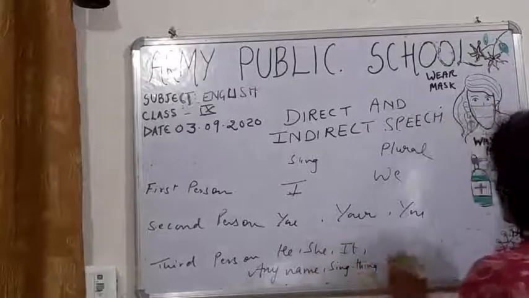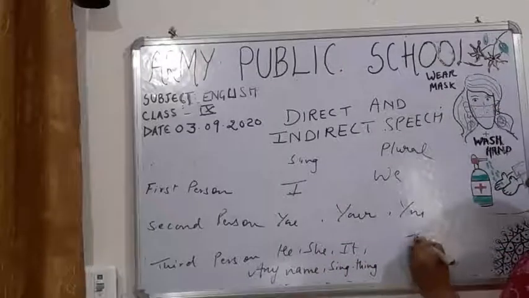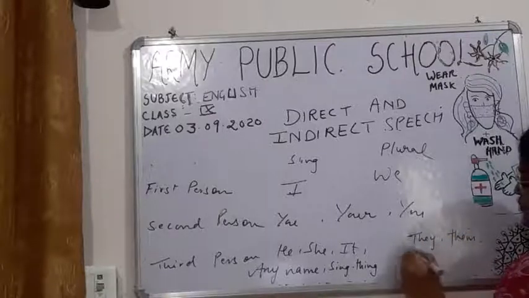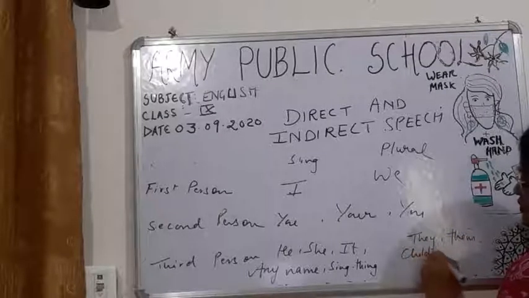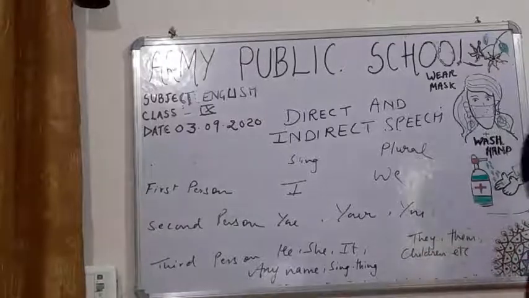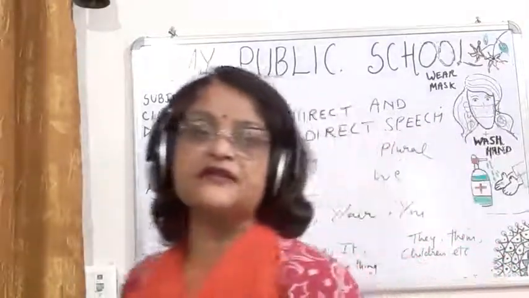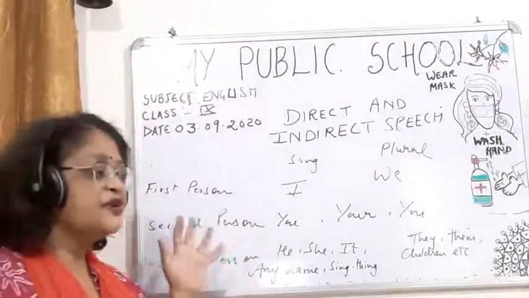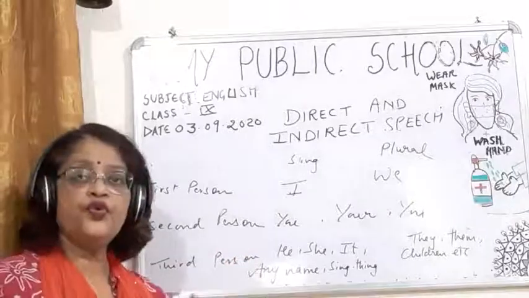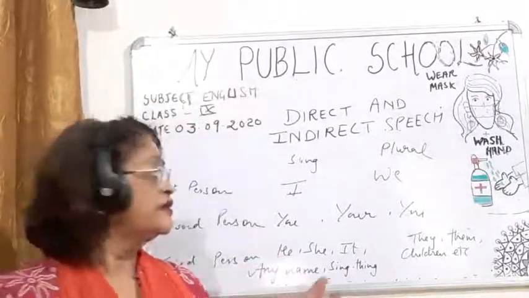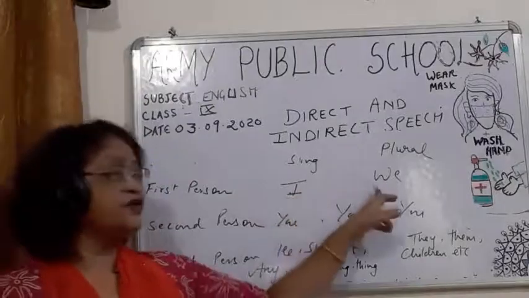And what is plural? They, them, children. This is plural. So children, you should note it down, because these are the pronouns. A child should know the pronouns of the first person: singular I, plural we.